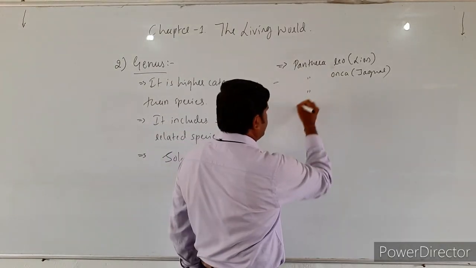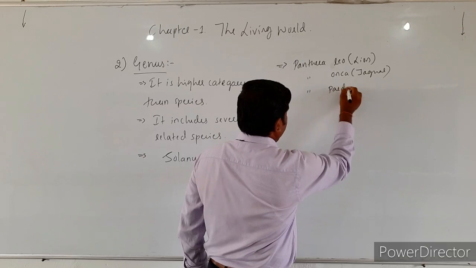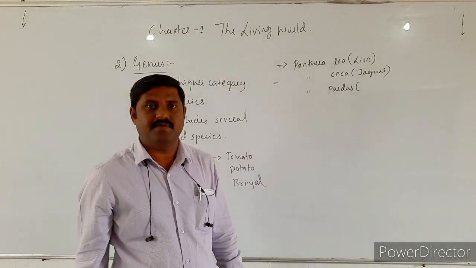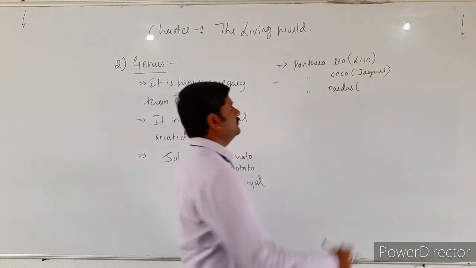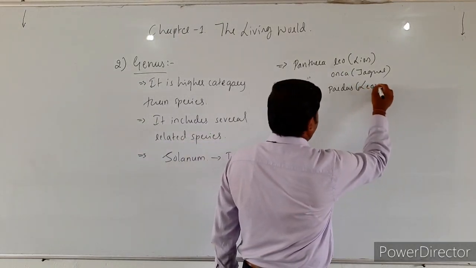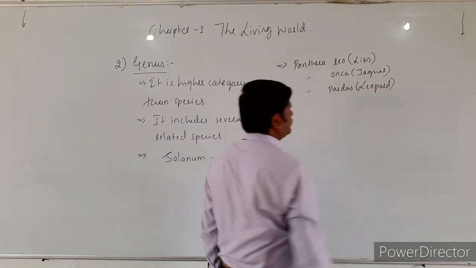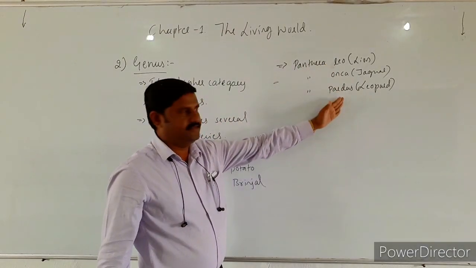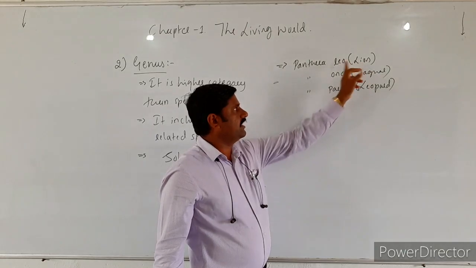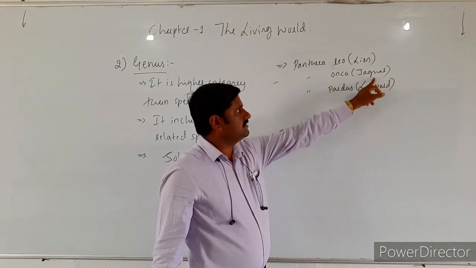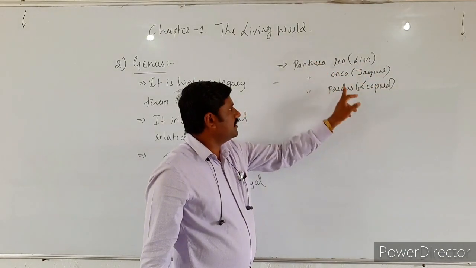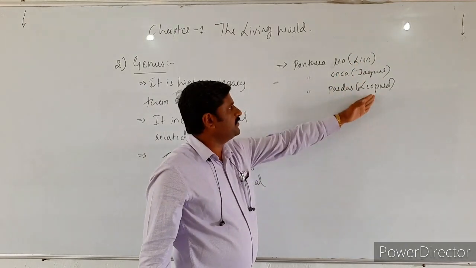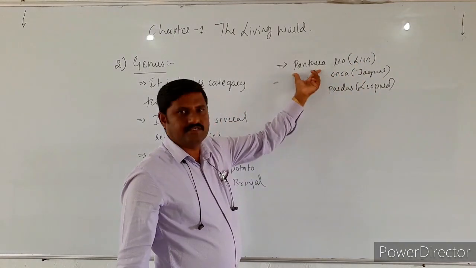Panthera pardus is leopard, right? So all these are species. Panthera leo is a lion, Panthera onca is jaguar, Panthera pardus is leopard. All these species come under the genus Panthera.